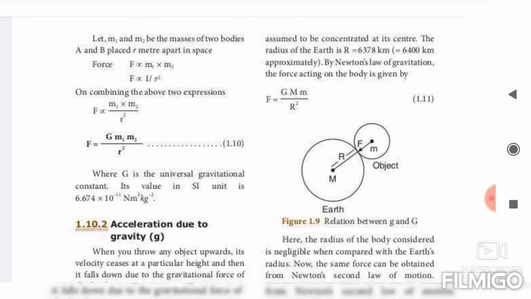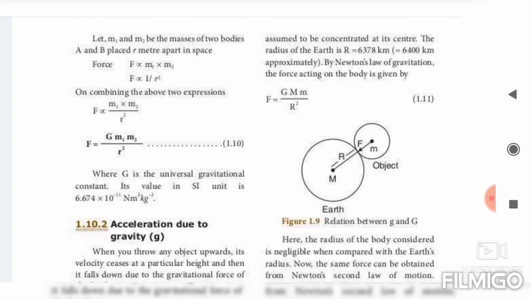Then combining these two equations, equation number 1 and equation number 2, you will get F is proportional to M1 M2 divided by r square. Next, take that proportionality symbol and put equal to, then put a constant value, that is G M1 M2 divided by r square, where G is the universal gravitational constant. What is G? G means capital G. Okay, universal gravitational constant. The value of G, very very important, is 6.674 into 10 power minus 11 Newton meter square kilogram raised to minus 2.